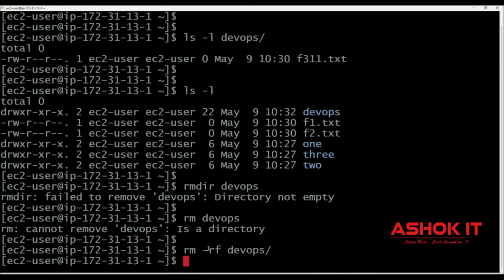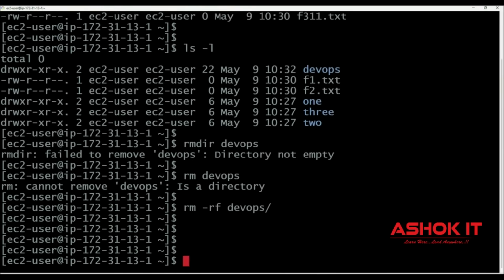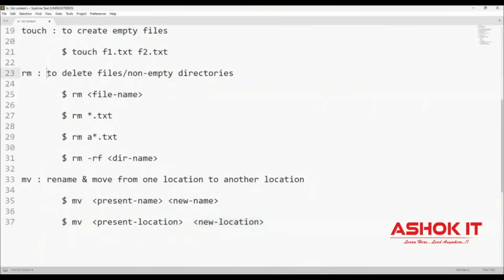So rf, r means recursive, f means forcefully. Inside this DevOps directory, whatever content is available, that content also we are going to delete along with this command. Are you clear with my point? Good. So we have seen how to create empty files, how to rename the files, and how to move the files from one location to another location.